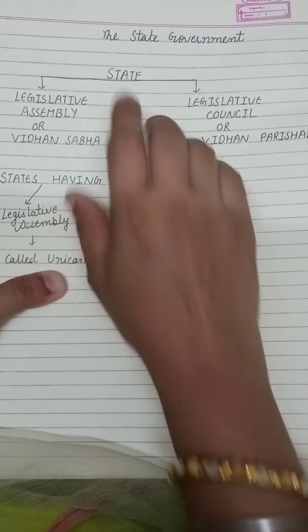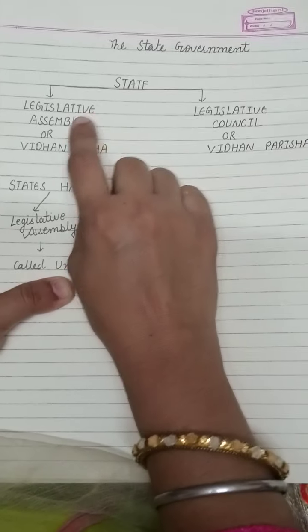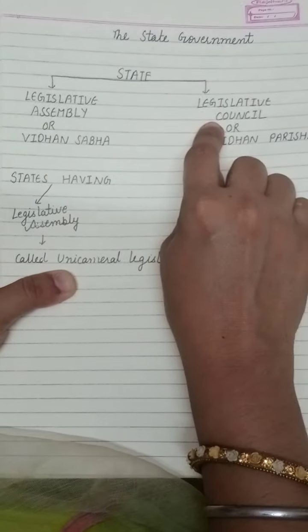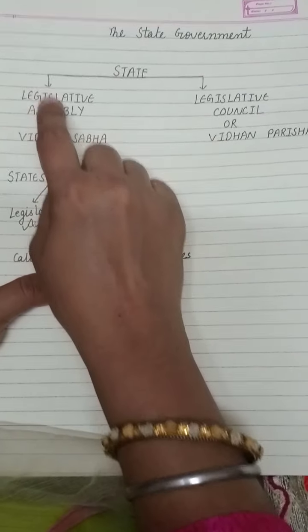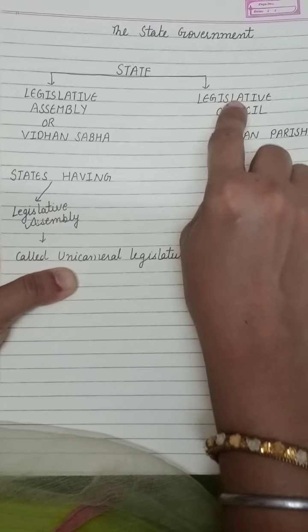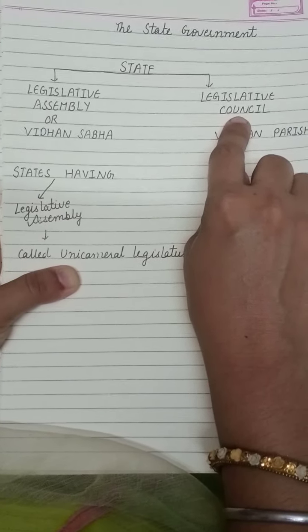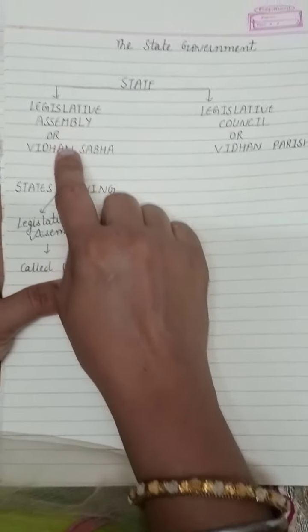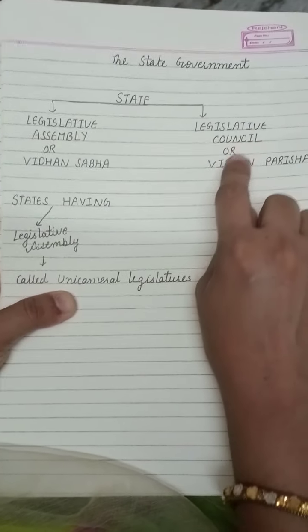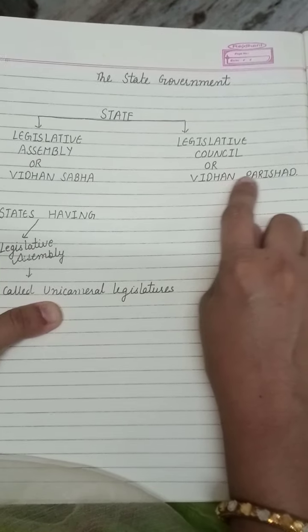In the same way, the state government is divided into two parts. These are the organs of the state government. First is the Legislative Assembly and second is Legislative Council. Legislative Assembly is also known as Vidhan Sabha and Legislative Council is known as Vidhan Parishad.